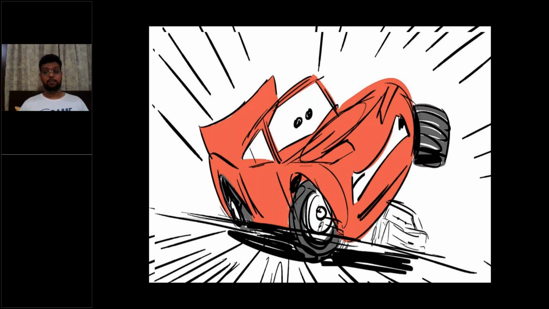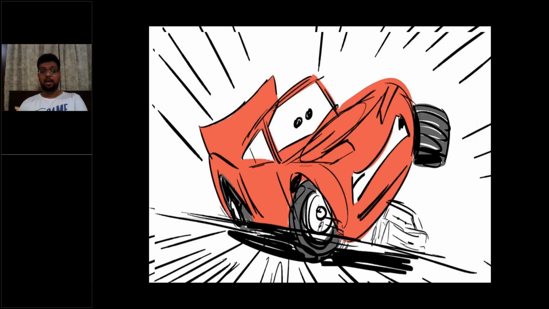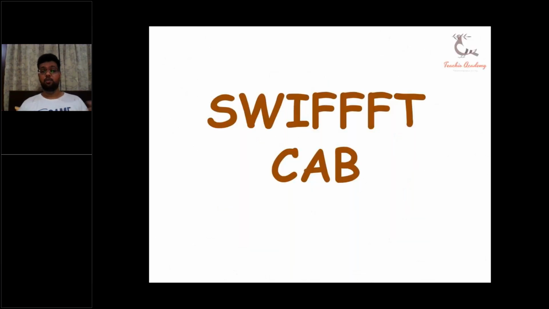What is this? This car or a cab moving very, very swiftly. This car is moving at a very high speed. So, what is it? It is a swift cab. Once again, please see on your screens. This is a car, rather we can say this is a cab that carries passengers. This cab is at a very high speed. This cab is moving very swiftly. So we said that this is a swift cab.